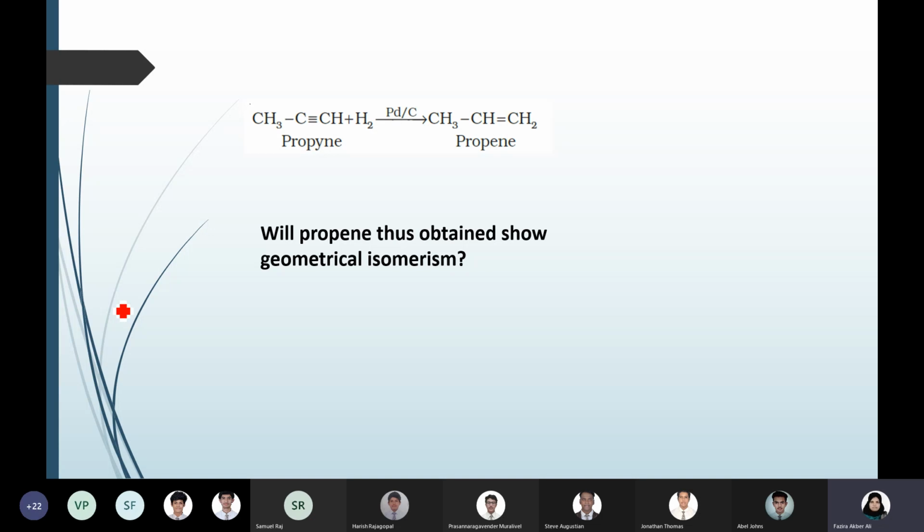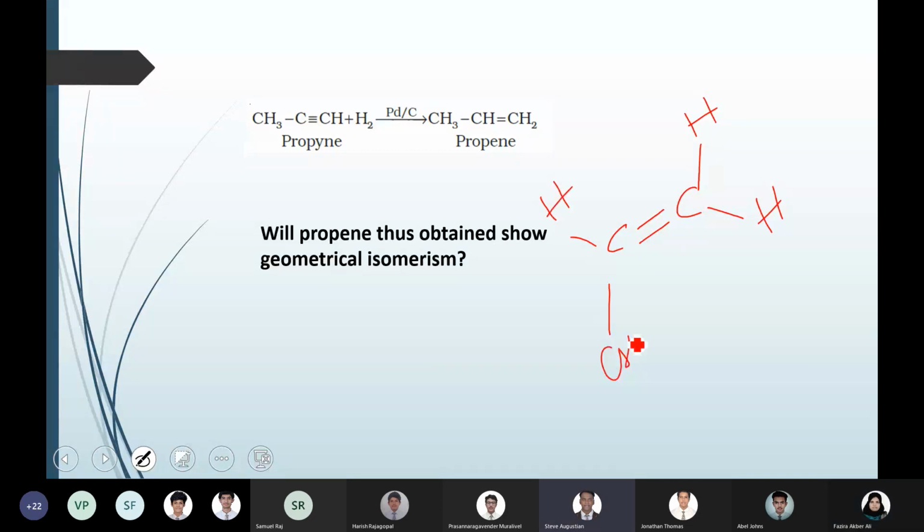Will propene show geometrical isomerism? That is, are cis-trans isomers possible or not? Ma'am, it won't, right? Why? Because there are 3 hydrogen atoms and there's only one methyl group. So you cannot say whether it's the same side or opposite side, right?